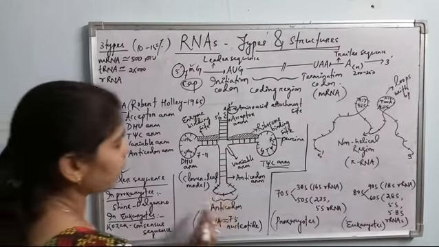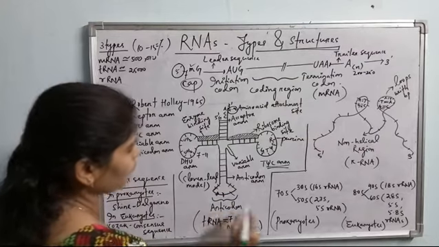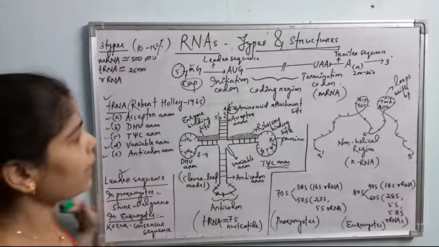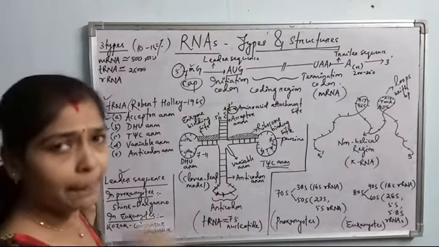Out of that, the 3 central unpaired nucleotides make the anticodon. Anticodon means what? See, just as I have told you during mRNA, mRNAs contain codons. Each codon codes for a particular amino acid.